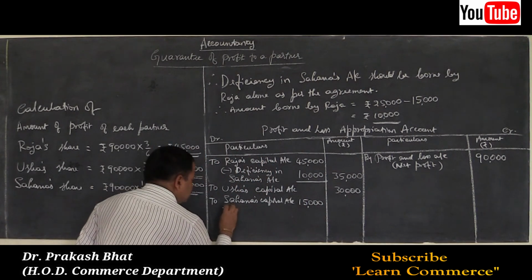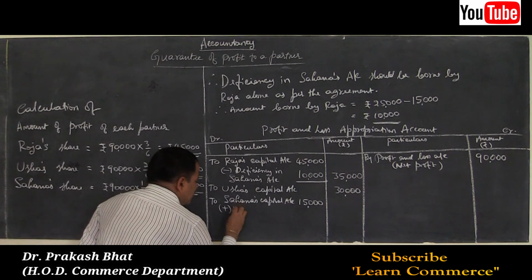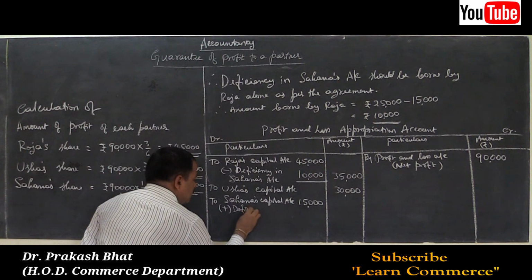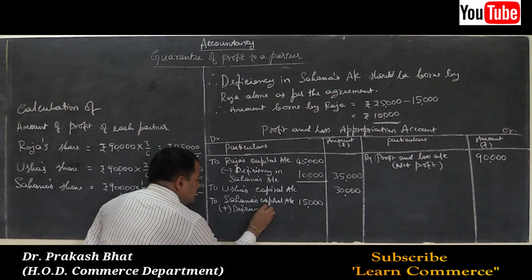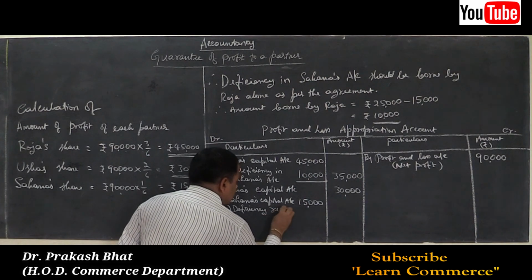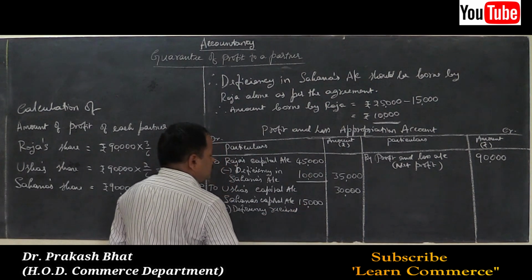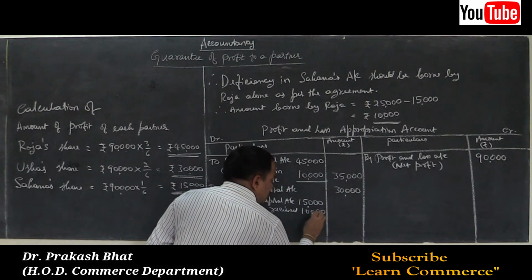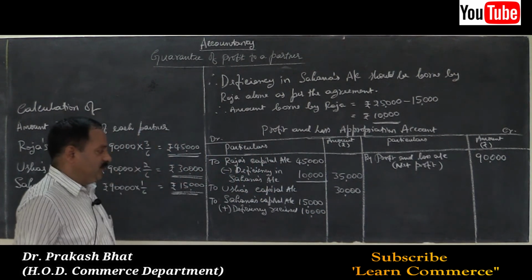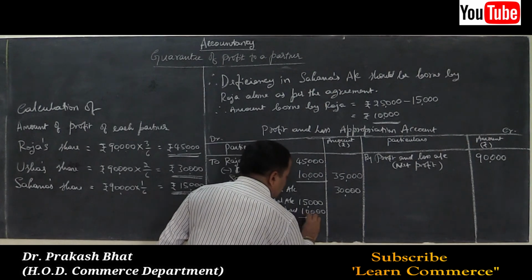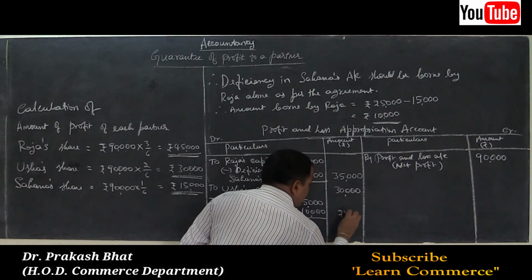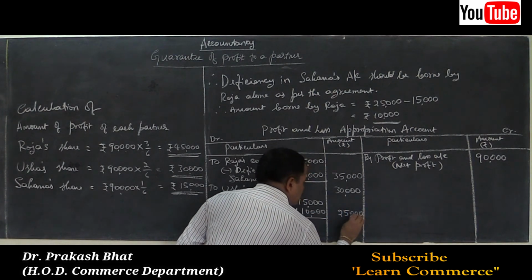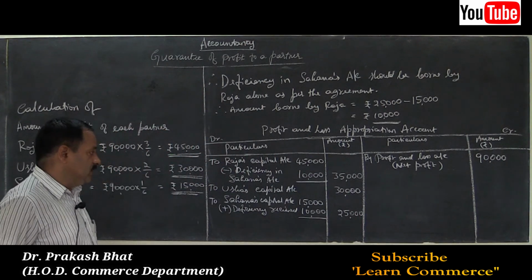Add deficiency received. How much she has received? She has received 10,000 deficiency. So the total amount works out to 25,000. That's all.